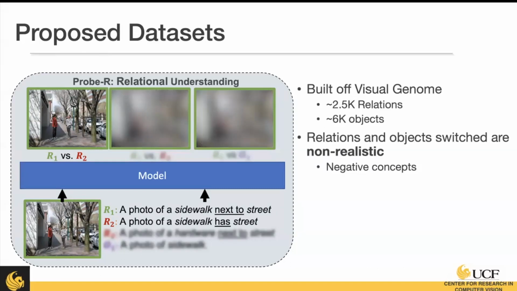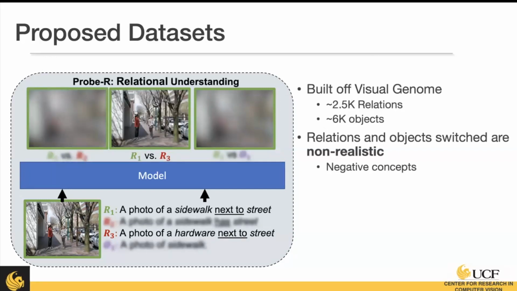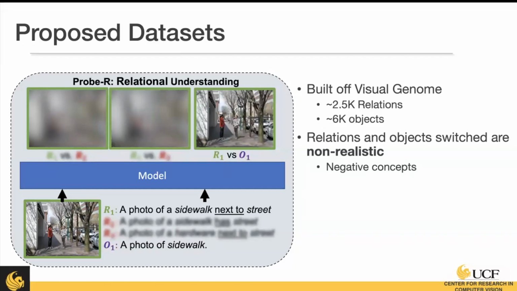The first is between the ground truth relation and the prompt where we switch the predicate with one that is not likely to occur. The next is between the ground truth and where we're switching the subject to something that's not present in the image. And finally, we also compare it to a subject only prompt, where we have a photo of just the subject with no relation or secondary object.